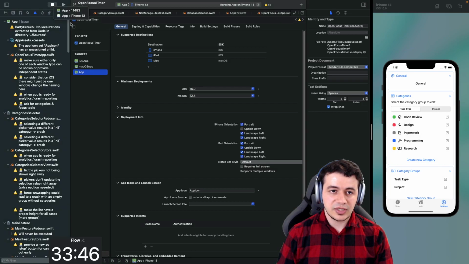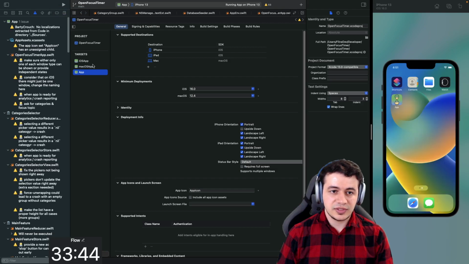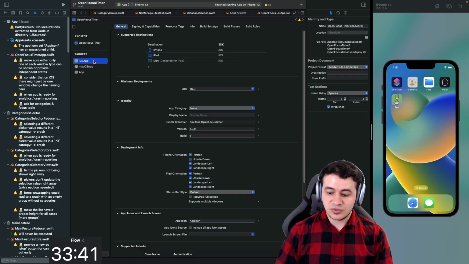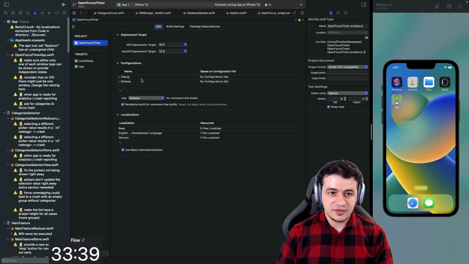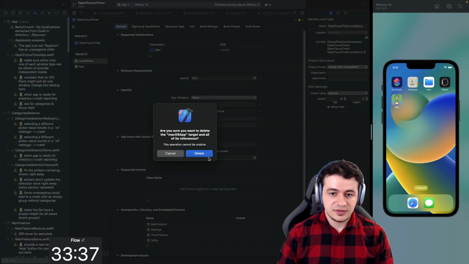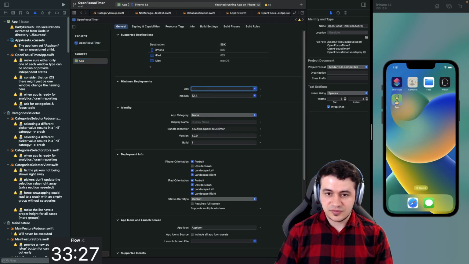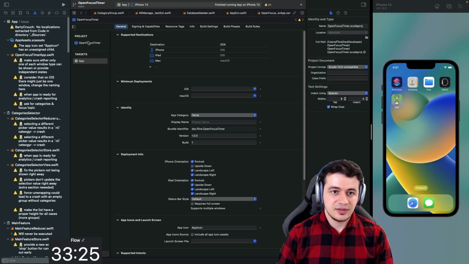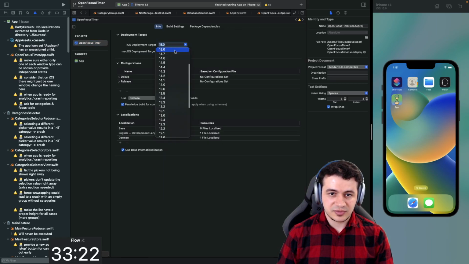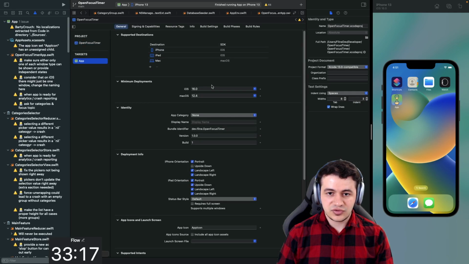That means we actually no longer need these two targets, and I can just delete them. And that's what I'm going to do. So delete, and happiness. All right. By the way, we have this project, and we should be getting these from the project. So the project should specify iOS 16 here, and 12.4 for now, and it should be getting them from there. I hope so. That's cool.